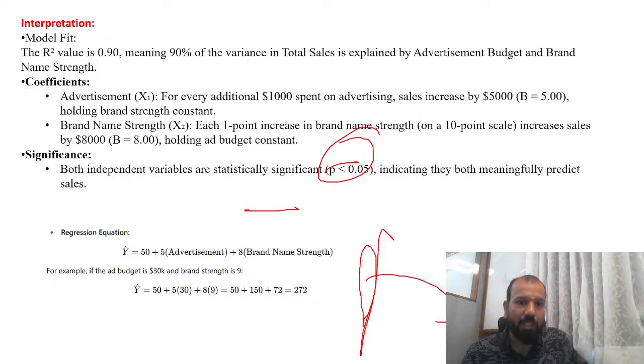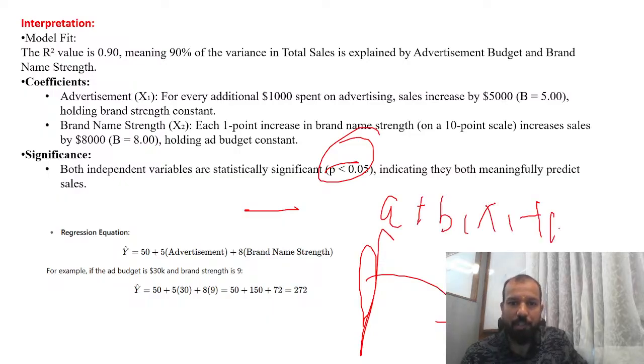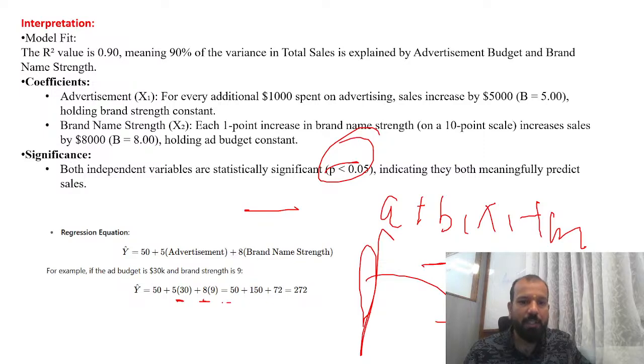So how to make the regression equation? You can make the regression equation like this. a is a constant, that is 50. Then b1 times x1, then b2 times x2. Clear? So here it is 50, plus 5 times advertisement 30, and 8 into 9. Accordingly, you can make it.